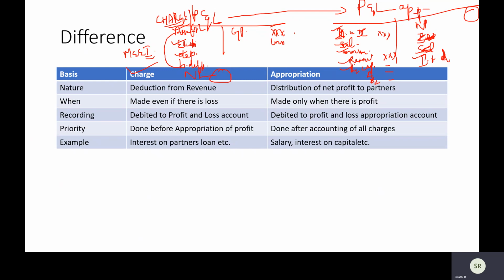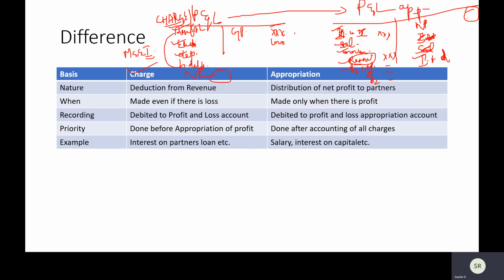only if you have profit can you transfer it to reserve. You don't transfer your losses to reserve. Only if you have profit, these items are done. But as we are doing problems in your textbook, we will come across a few scenarios wherein we have a loss and we are still doing all these things, but just understand they are all book transactions.